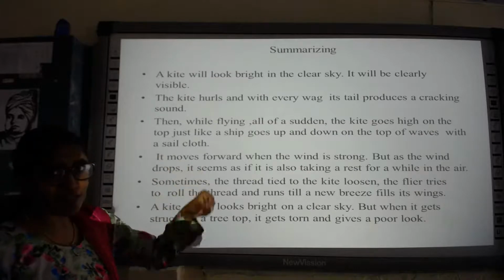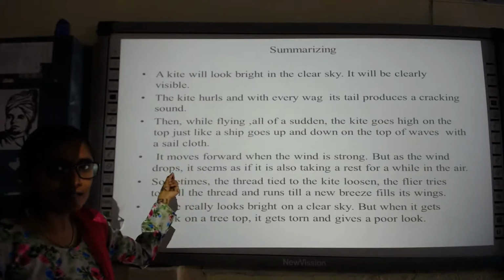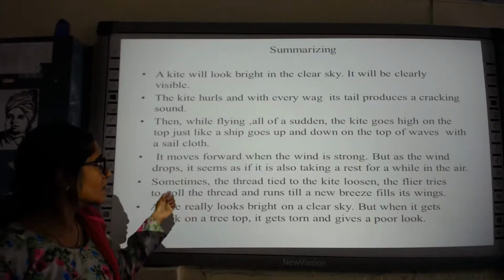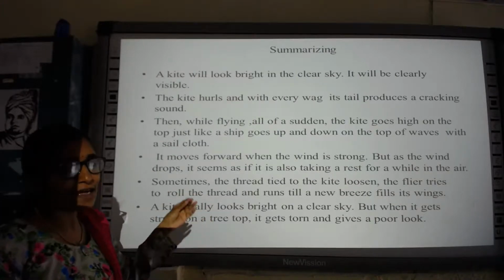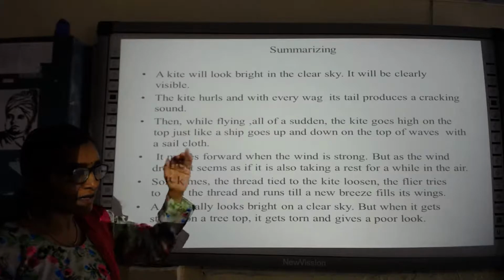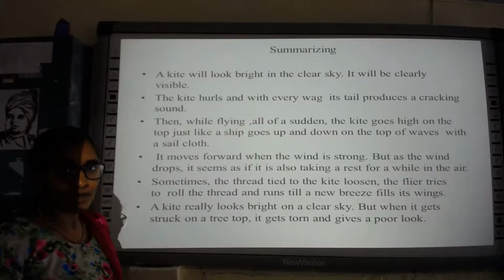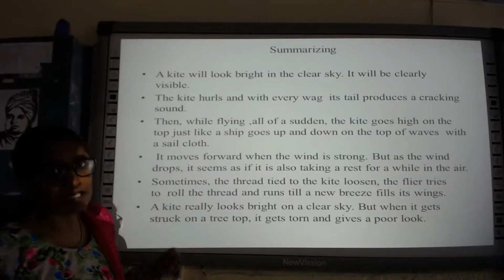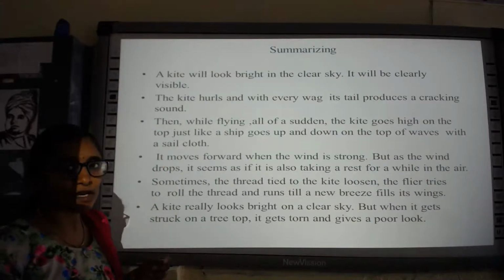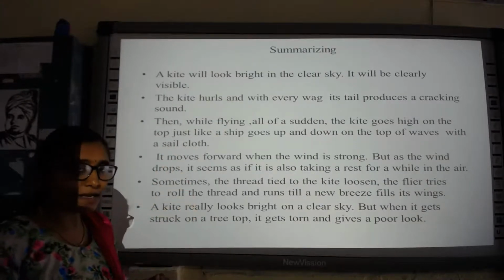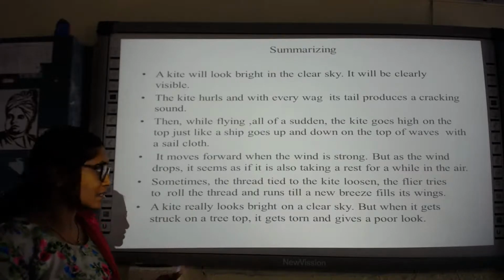Here I said that it is the use of the simile. So the poet is making a comparison: just like how the ship goes in a wavy manner according to the wave, up and down, the kite also goes up to the extreme highest point of the sky in a wavy manner according to the wind.